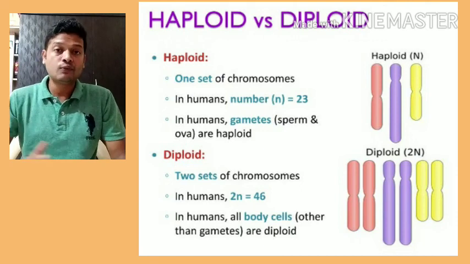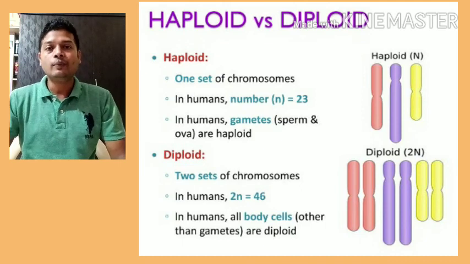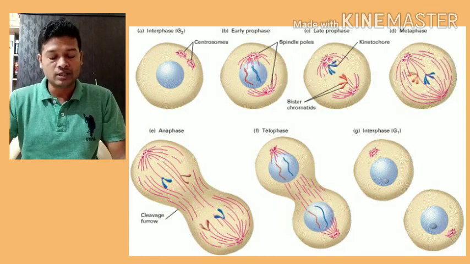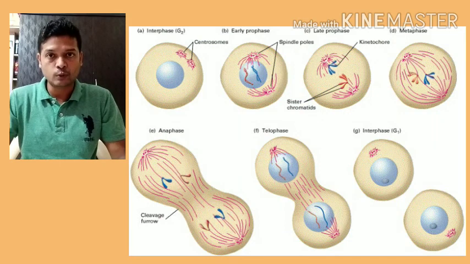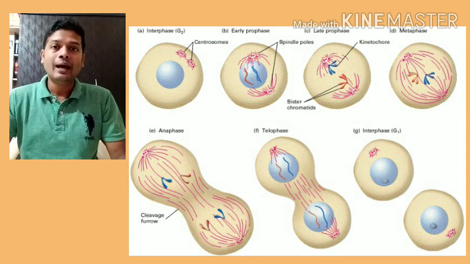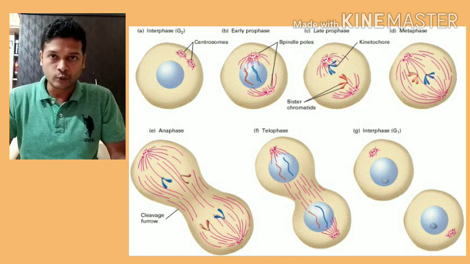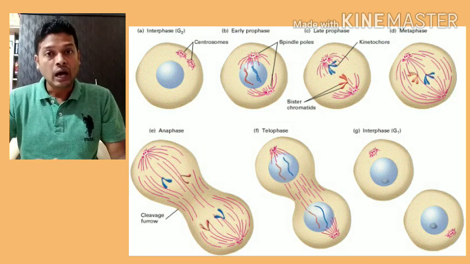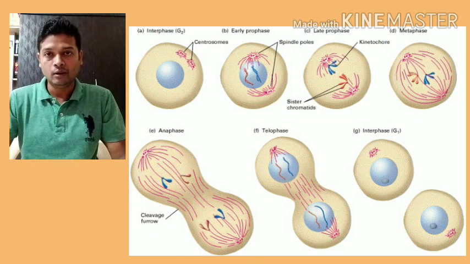So remember this for meiosis. In case of mitosis, the chromosome number remains the same, that is, diploid remains diploid. The cell of our body contains 46 chromosomes. When our body undergoes mitosis, it forms two cells and both contain 46 chromosomes. That means before cell division the cell was 2n. After cell division, when two daughter cells are formed, both the daughter cells are also 2n, or both are